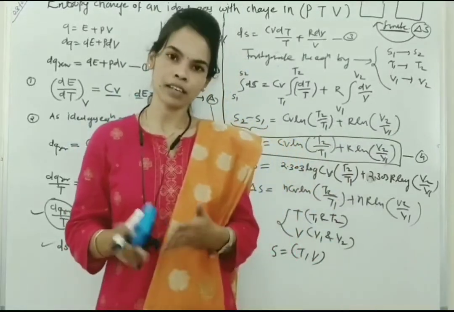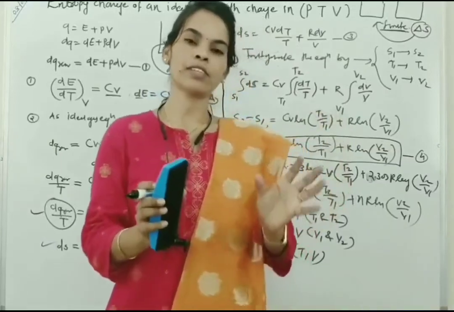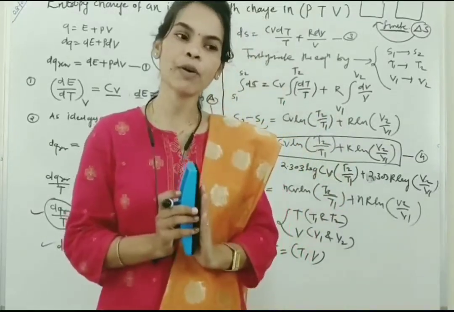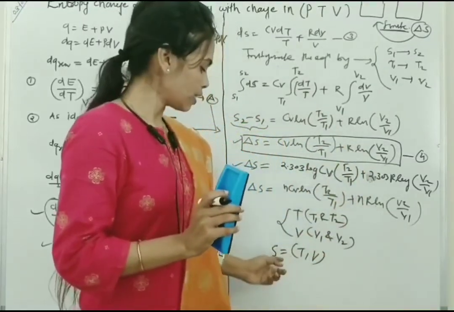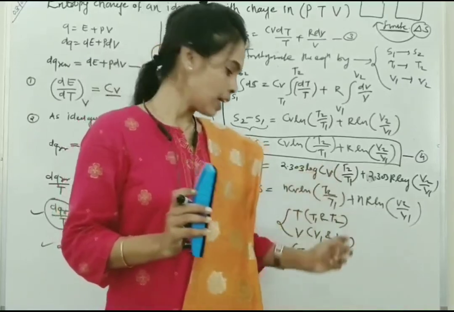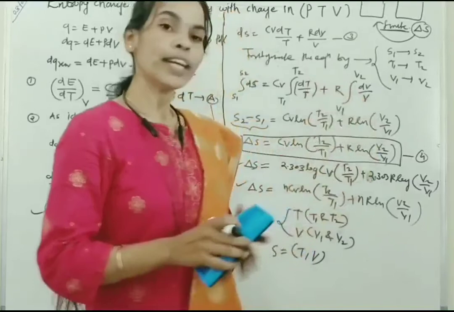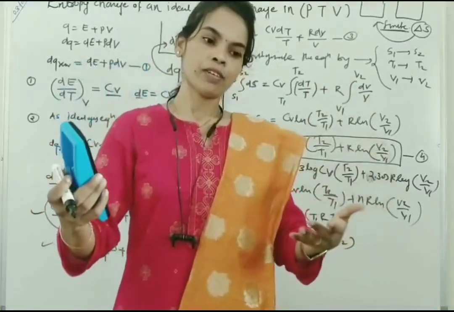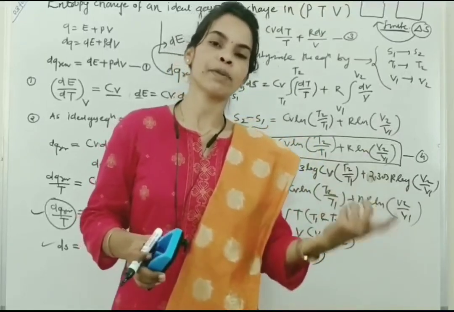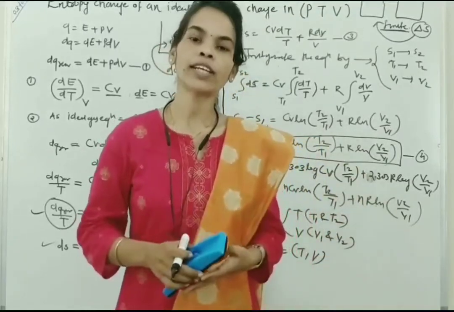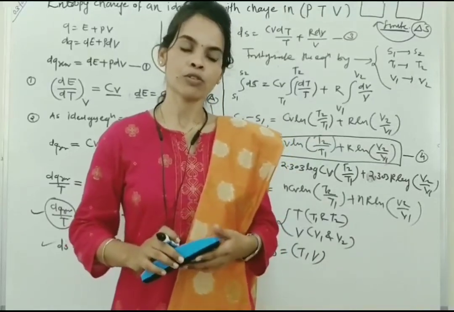We have already given the hint: for an ideal gas or gaseous system, the entropy change depends upon only two variables out of three. The first one we saw is the entropy change for temperature and volume. In the next lecture we will discuss the change in entropy for the other pair of variables, temperature and pressure, and also calculate the entropy change for isochoric, isobaric, isothermal and adiabatic processes. So thank you so much, students.